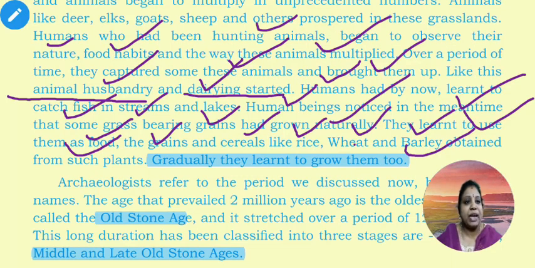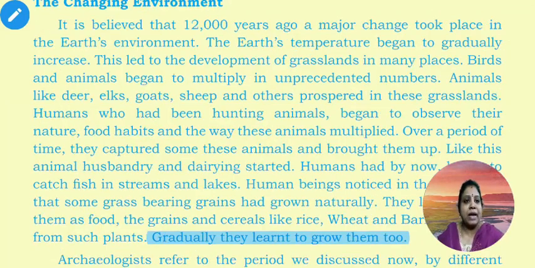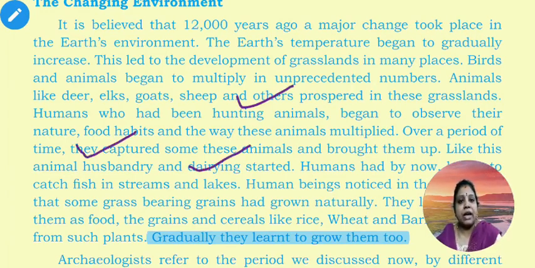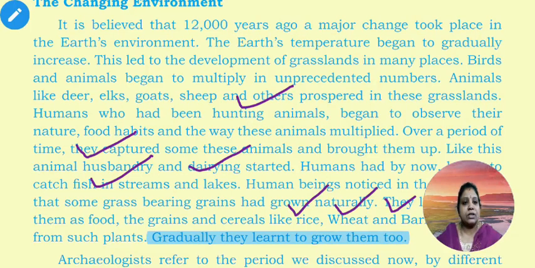Like this, man learned to rear animals, do dairy and animal husbandry, catch fish and grow crops like rice, wheat and barley. These are all the changes we found in the environment.